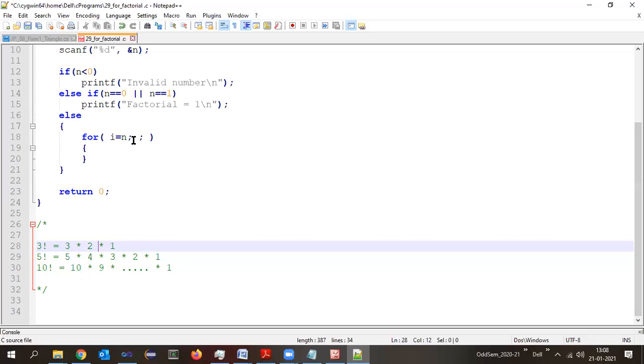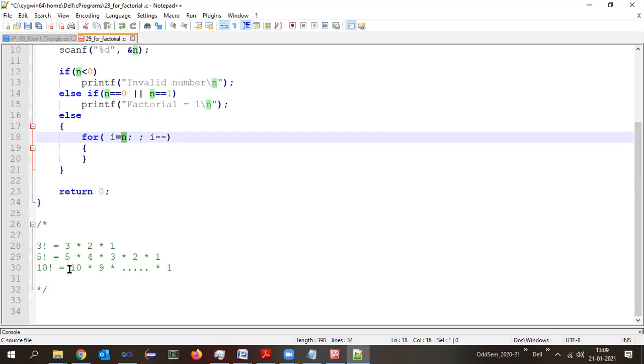Okay. Let us go with the other way now. The third statement. Increment or a decrement? Now, what do you think here? It should be increment or a decrement? Decrement, isn't it? We need to decrement the value. Which variable do we need to decrement? I. The counter variable has to be decremented. I minus minus.